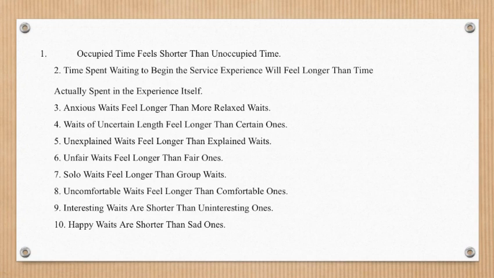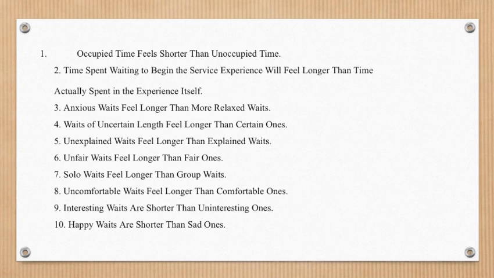Fifth is unexplained waits feel longer than explained waits. When you don't know what is holding up the line or causing the delay, the wait will feel longer than if you know the reason. If traffic stops and your view ahead is blocked so you can't see why, the wait will feel longer. If service is delayed, customers want to know why. Effective managers of waits will tell them or provide a visual cue that can explain the wait.